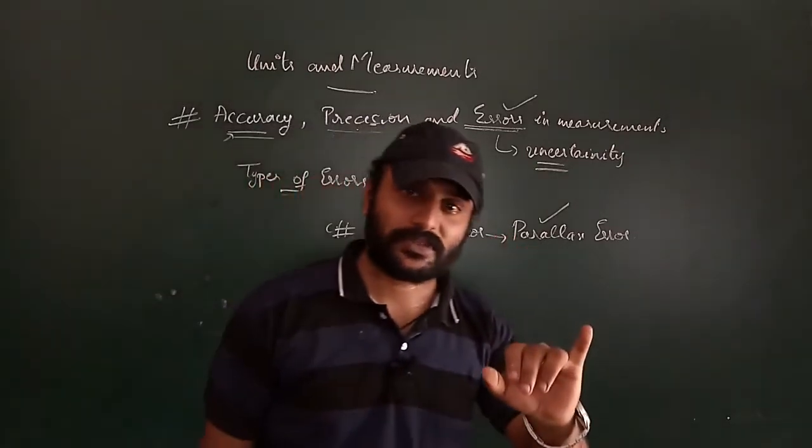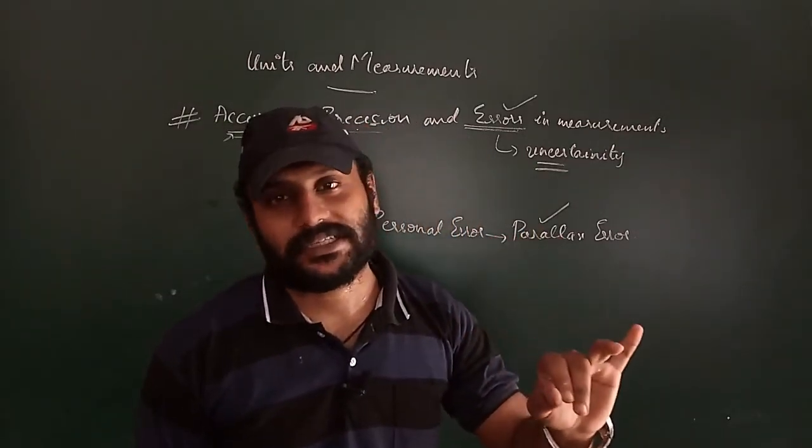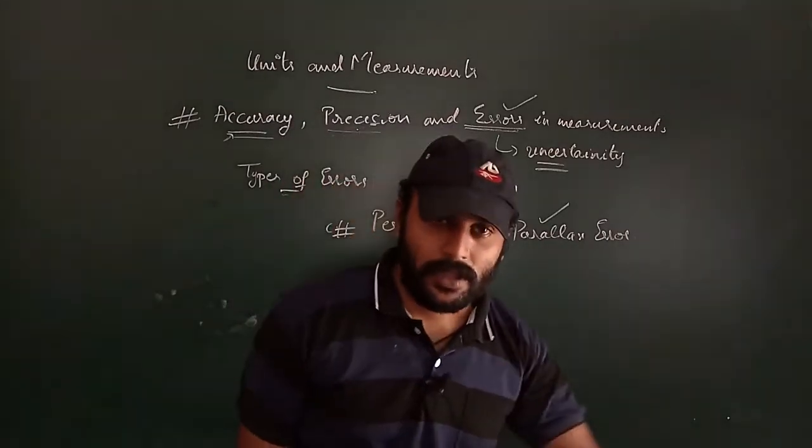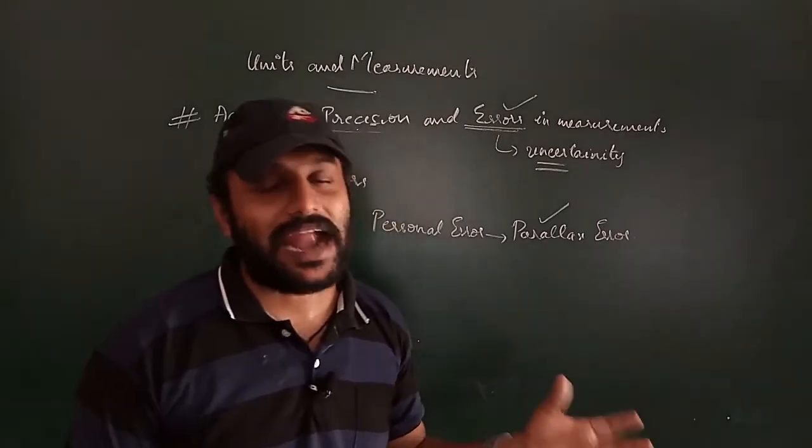So we came to know all three types of error. First one is our instrumental error. Second one is imperfection due to experimental technique and procedure. Third one is our personal error. What is the second type of error? That is our random error.